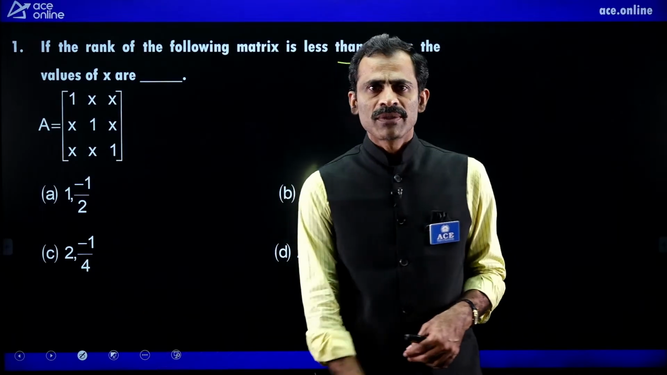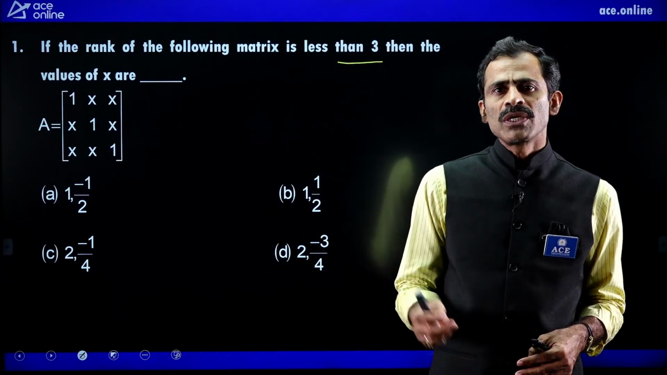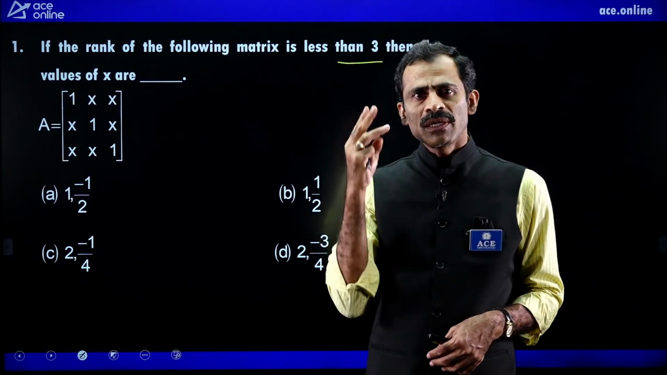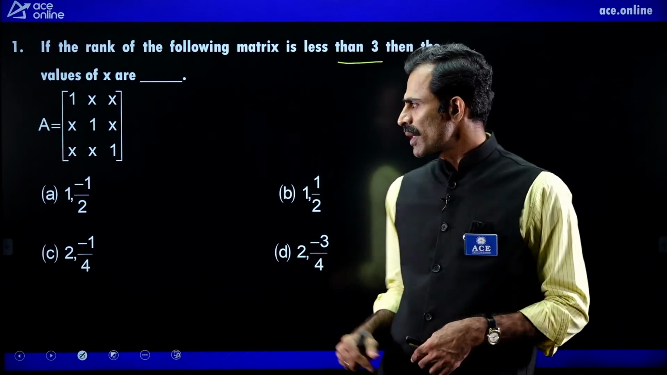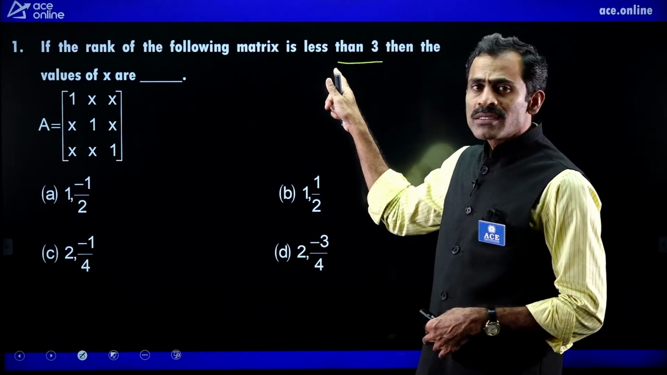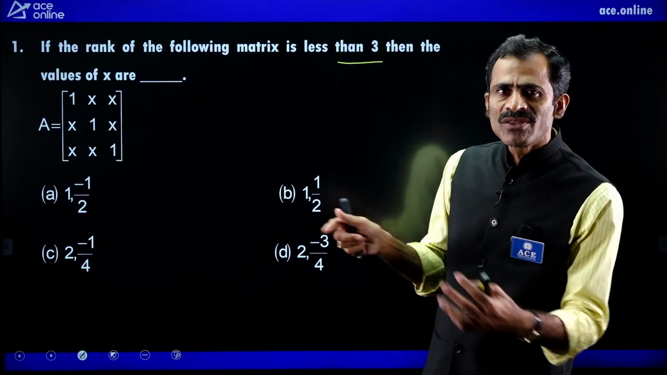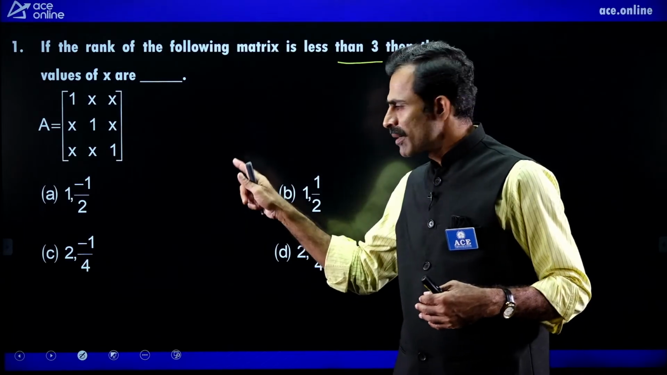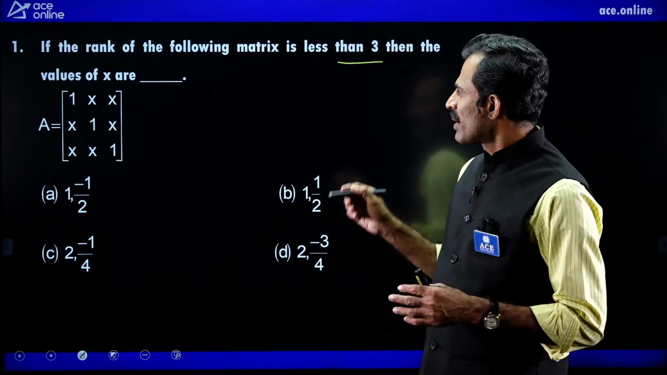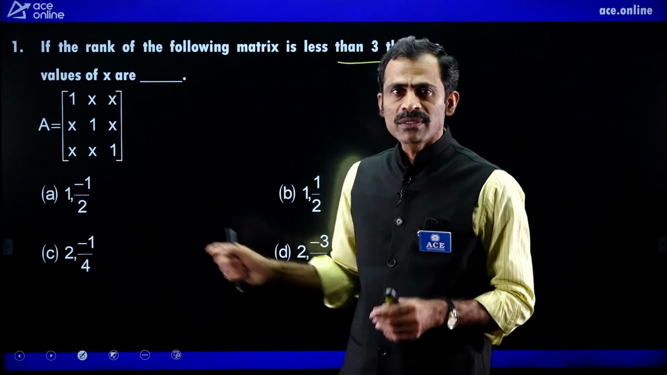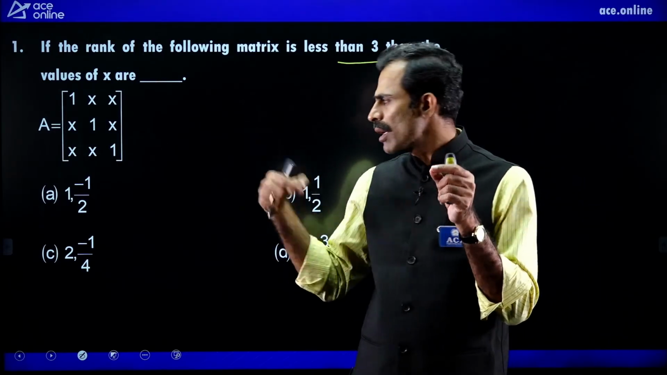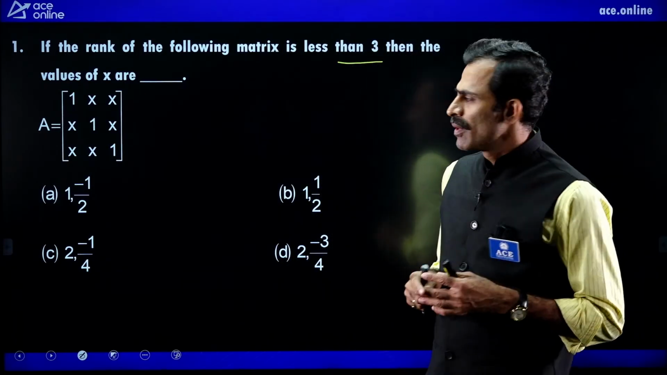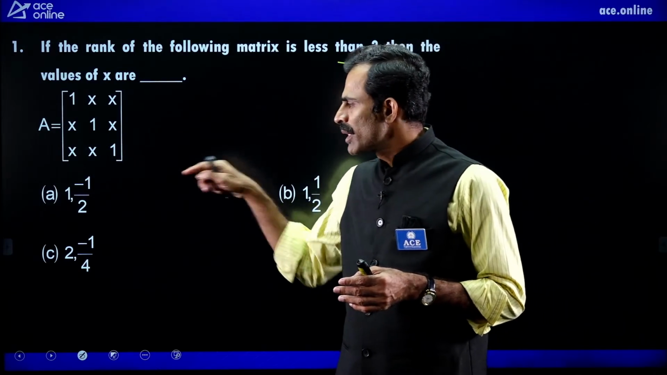For this 3 by 3 matrix, rank possibilities are 3, 2, 1. Rank less than 3 means rank is not equal to 3. Rank may be 1 or 2. Whenever the rank of the matrix is not equal to the order of the matrix, then the matrix is singular. Because it is singular, by using the equation determinant equal to 0, we can find the answer also, if possible.